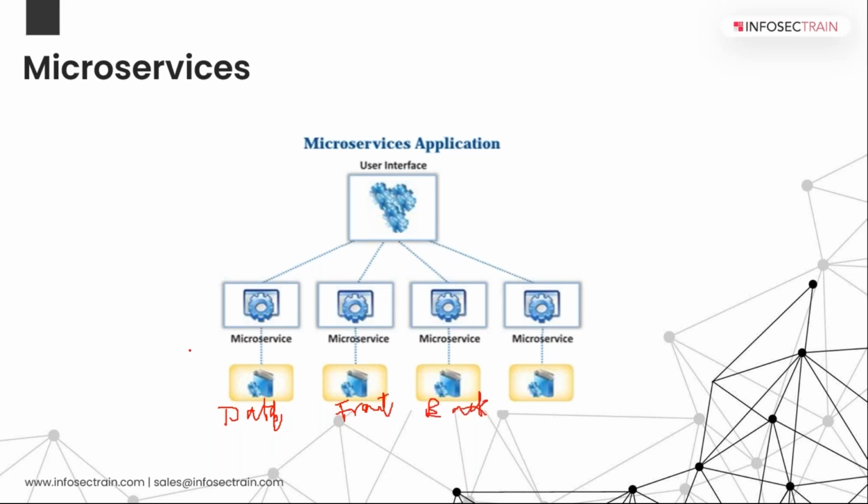Like this, they created a different image for themselves. And what the user is accessing is all these particular images at a single time. These are your microservices. I'm dividing my application into different services so that it becomes very easy to manage at the developers' end.